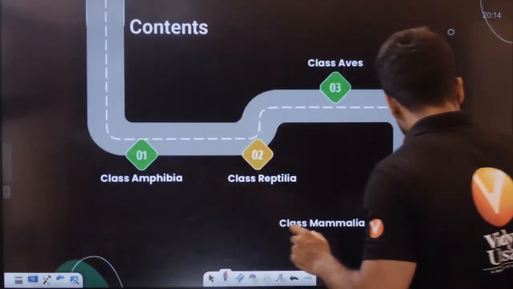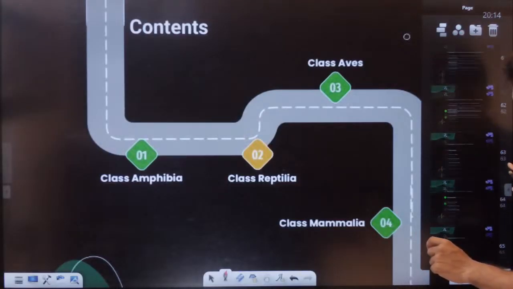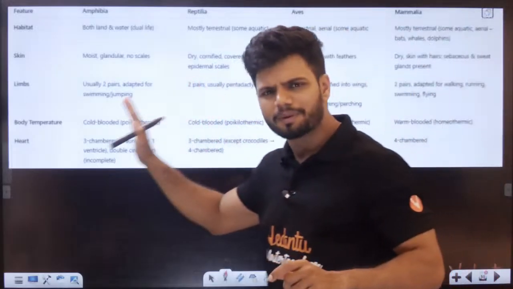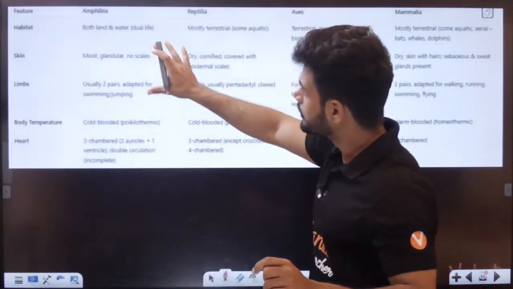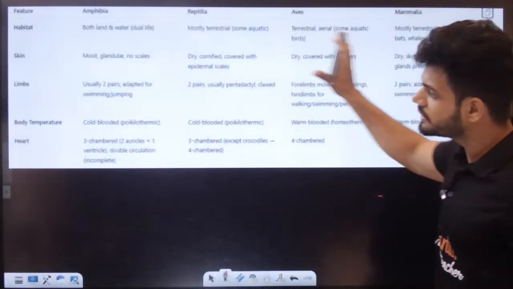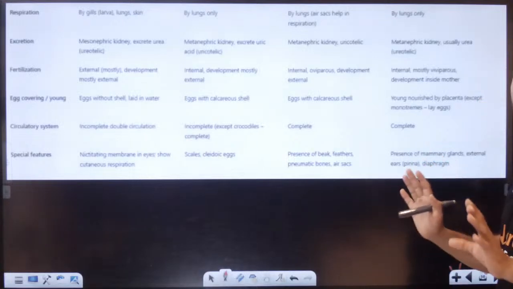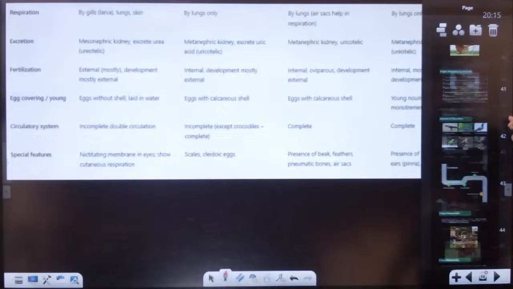Here if I show you, this is difficult to remember, but at the end of the class, I'll give you something. This may not be visible right now, don't worry. When I give you the notes, this will be very visible. Amphibians, reptiles, aves, mammals, all the different classes are given in 2 pages. Every single piece of information in 2 pages. So I'll give you these notes, so you can learn from here easily.